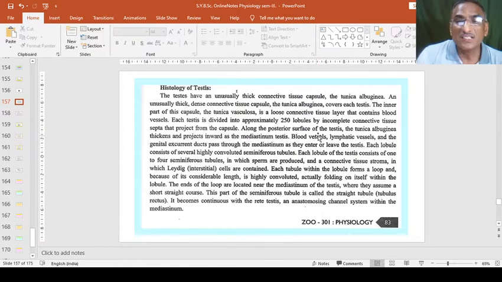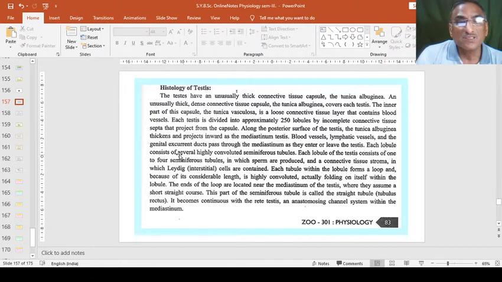Along the posterior surface of the testis, the tunica albuginea thickens and projects inward as the mediastinum testis. Blood vessels, lymphatic vessels, and the genital excurrent ducts pass through the mediastinum as they enter or leave the testes.